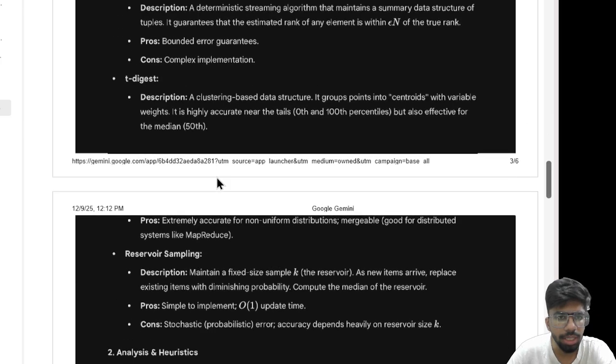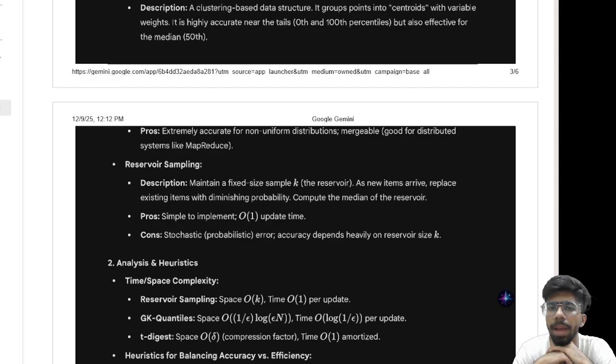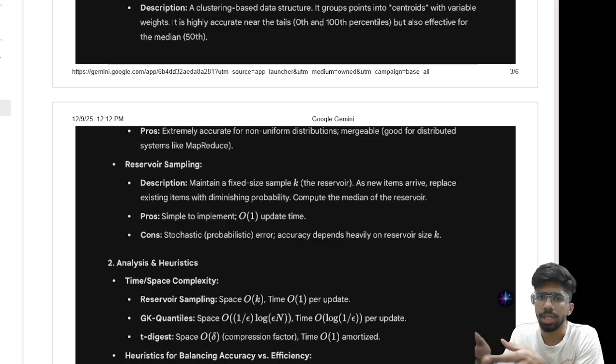The next method is reservoir sampling. It's one of the simplest streaming algorithms. The way it works is you maintain a fixed-size reservoir of randomly selected elements from the stream. As new items arrive, some of them replace existing elements with a decreasing probability. So its advantages are that it is extremely simple and fast, uses very little memory, and is efficient for real-time systems.